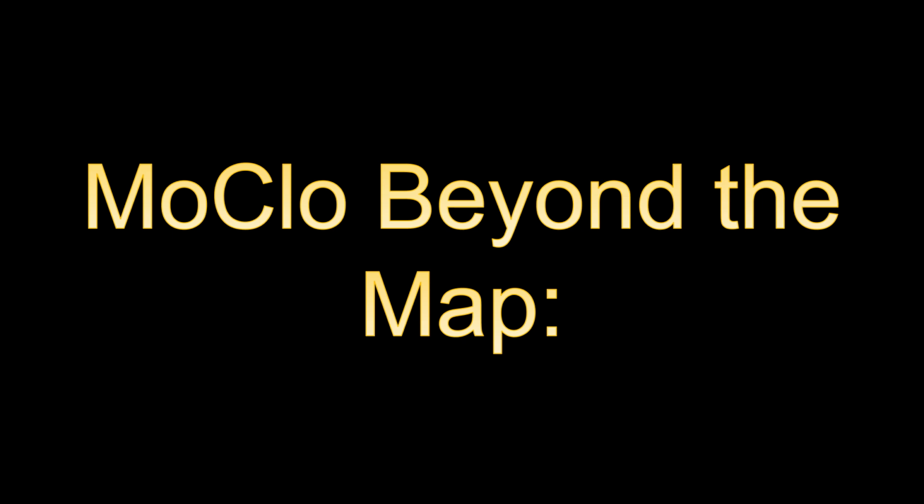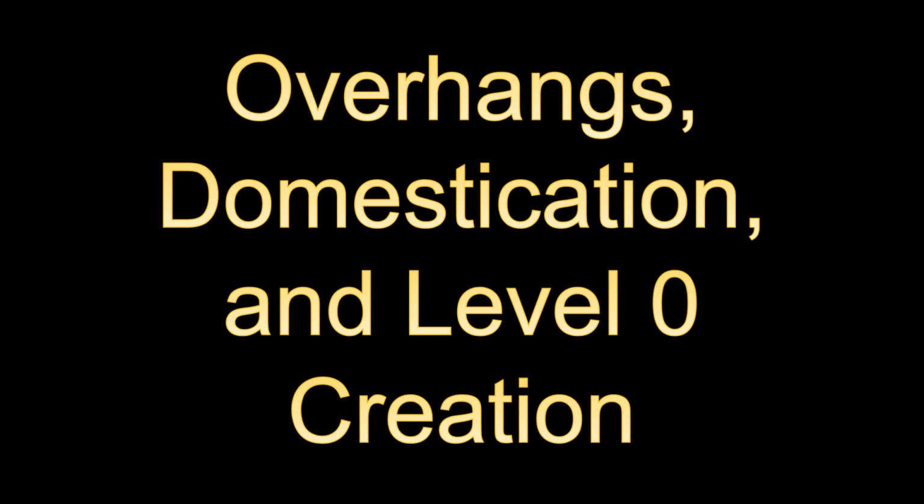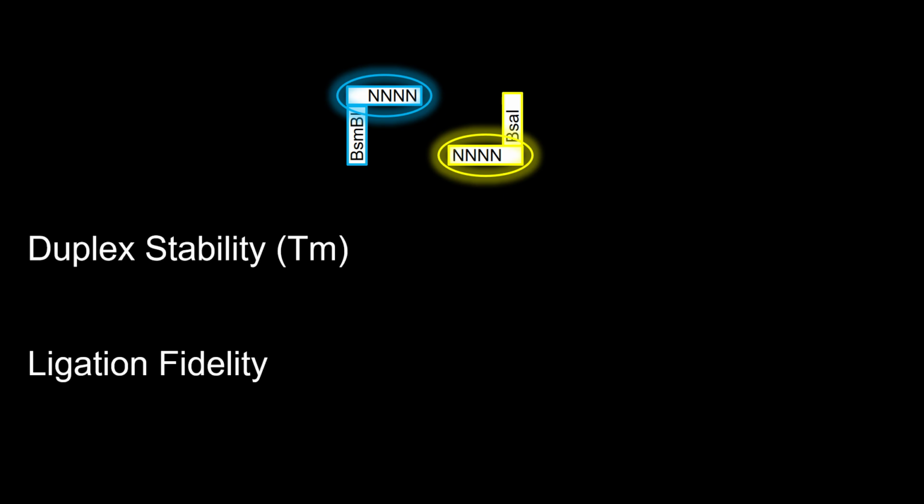In modular cloning, your overhangs dictate the efficiency, fidelity, and specificity of your assembly. But not all overhangs are created equal. The efficiency of the Golden Gate reaction is governed by two distinct forces: duplex stability and ligation fidelity.